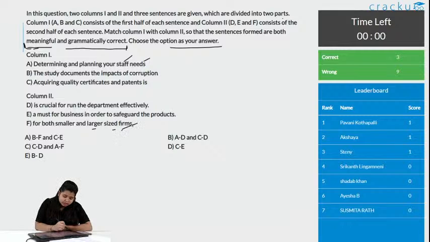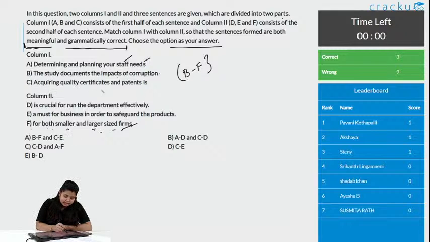So, what is firm? It is a business organization. The study documents the impacts of corruption for both smaller and larger sized firms. Okay. Is the context matching here? Is the context saying the same thing? Is the sentence grammatically correct? See, the study documents the impacts of corruption for both smaller and larger sized firms. So, we can consider the answer to be B and F. This seems to be correct, but let us check C and E now.